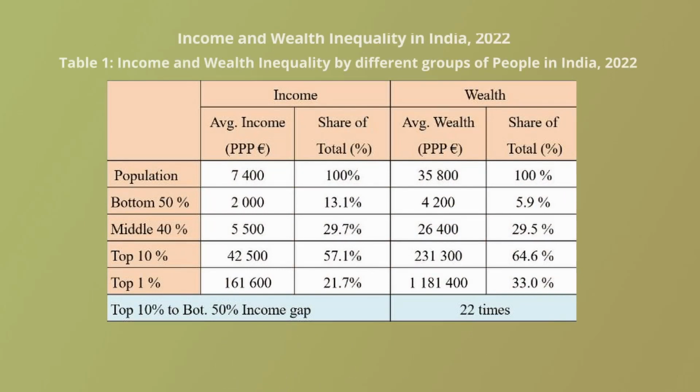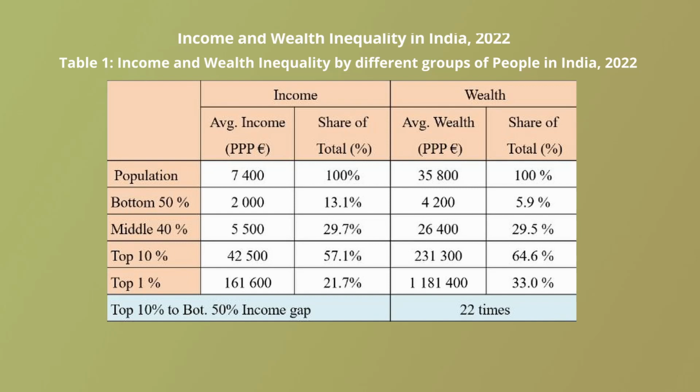If we consider the distribution of income and wealth for very recent years, that is the year 2022, this table helps us understand the extent of inequality for the current year. To describe the extent of inequality, here we classify the population into four different groups: bottom 50%, middle 40%, top 10%, that is the rich 10% of people, and top 1%, that is the richest 1% of the population. And this is the distribution of income in respect of the different groups of people.